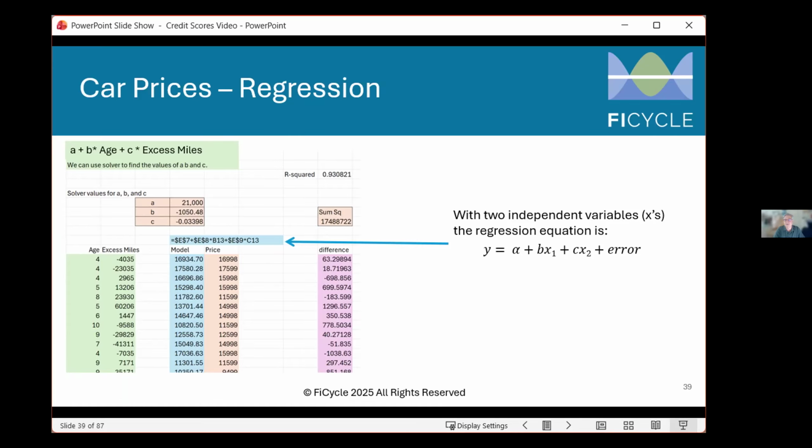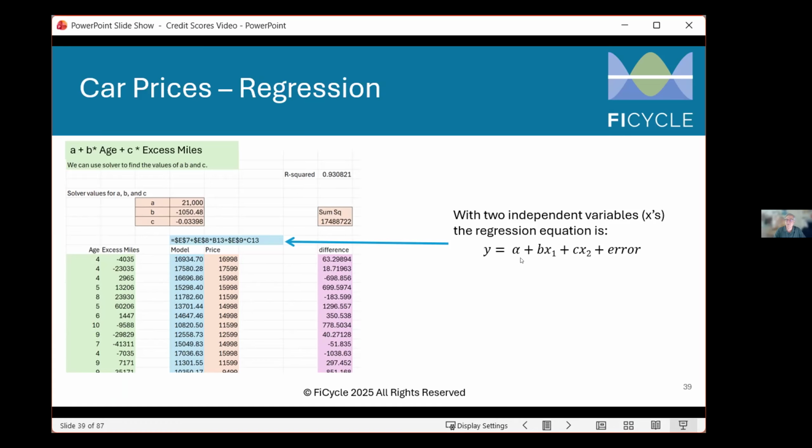As I mentioned, we think Excel is a very powerful tool for use by students, and it's also the tool that's very widely used in financial and business applications. So we've created our regression equation, which is A plus B times the age plus C times excess miles. And then we're going to try and find the values A, B, and C that minimize this difference. So here's how we do it in Excel.